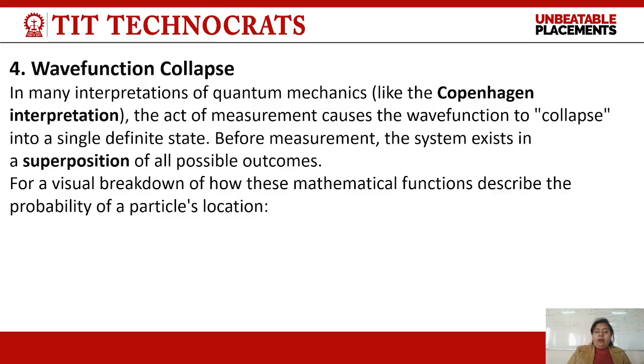One more interpretation is given by the Copenhagen interpretation. What is this Copenhagen interpretation? Copenhagen says that the act of measurement causes the wave function to collapse into a single definite state. Before measuring, the system exists in a superposition of the possible outcomes.